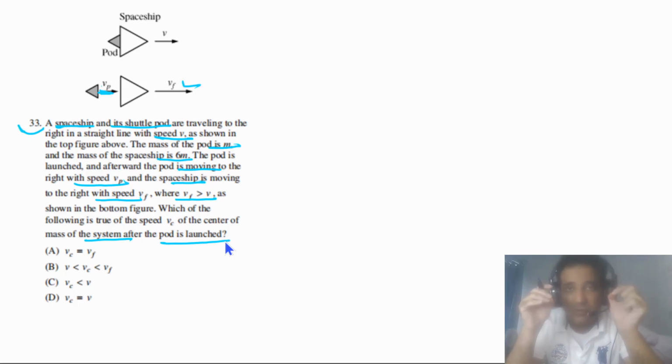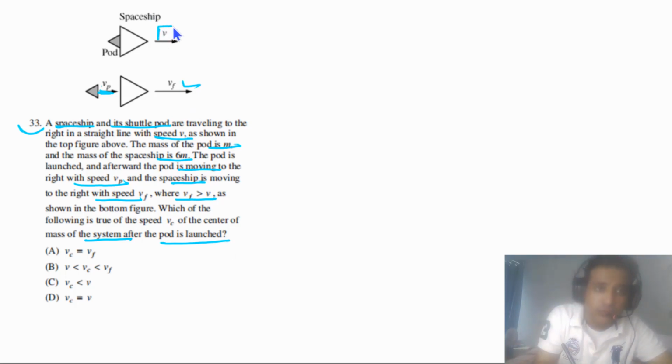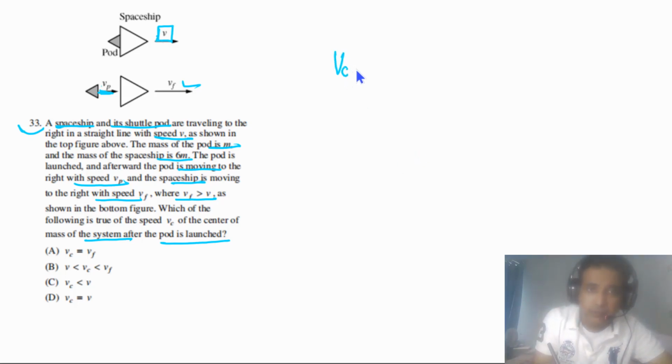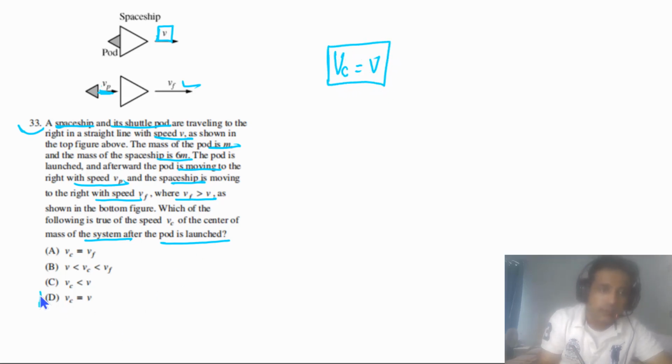Velocity of center of mass before launching was equal to v, because the spaceship is moving with that speed. And velocity of center of mass after launching the pod also has to be equal to v. So the answer for this question has to be D.